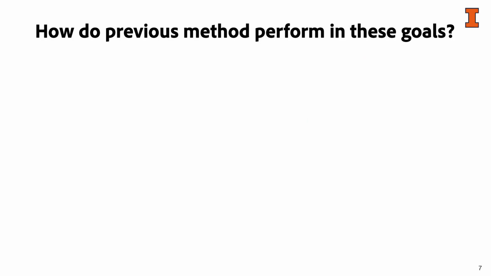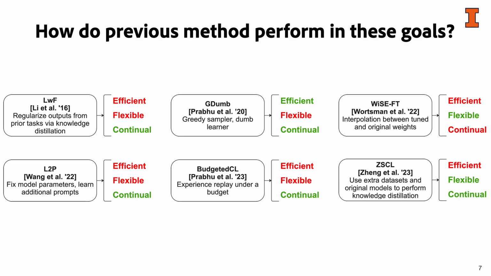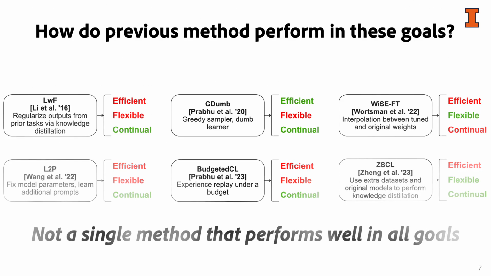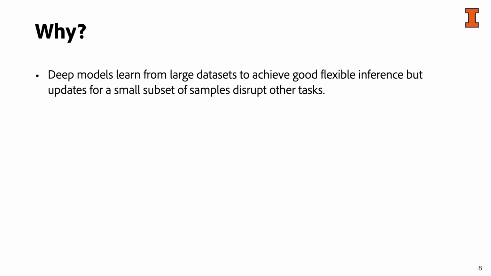Let us examine how previous works perform in these goals. A clear message here is that not a single method performs well in all goals, even for ZSCL, which is a recent work aiming to improve the continual learning ability of CLIP models. So, what is the reason for this? The underlying reason can be twofold.